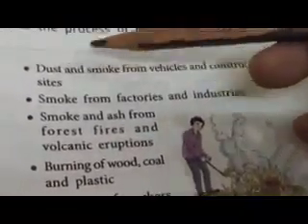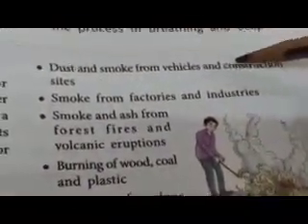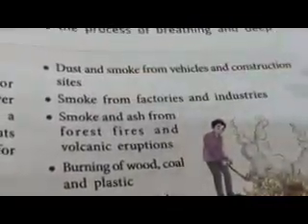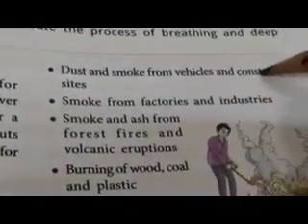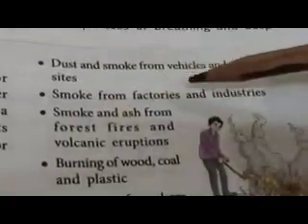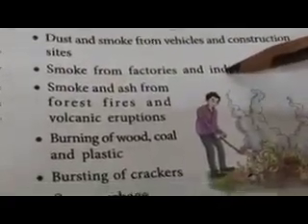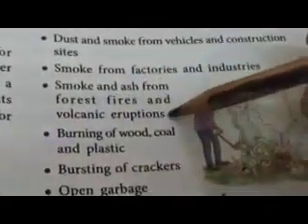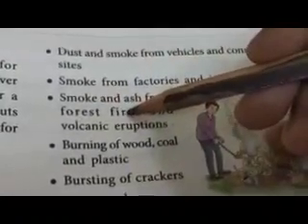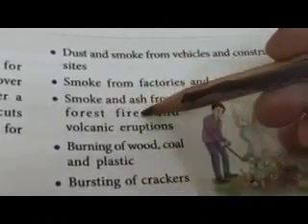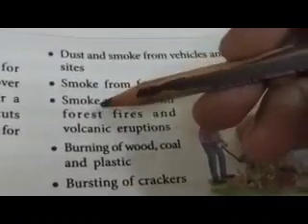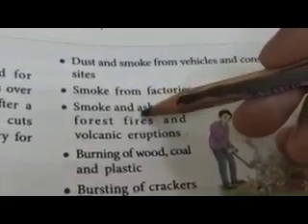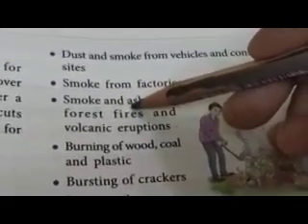The first reason is the dust and smoke from vehicles and construction sites. Construction sites means where the construction of buildings is going on. Then the smoke from factories and industries. Then smoke from forest fires and volcanic eruptions. Forest fires means when, due to some reason, there are fires in the forest, they give out a lot of smoke and ash. And this creates air pollution.